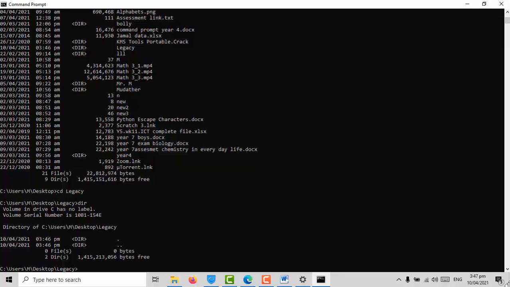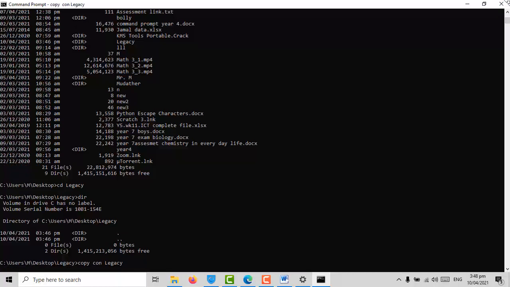What if I want to create a text file? To create a text file inside legacy, I have to be inside legacy first, which I am right here. I'm inside legacy, right? What should I type? The command is copycon. Copy space con space, and then I'm going to write the name of the file. Let's name it legacy and press enter. See, right now it has opened a text file which I can write anything I want.